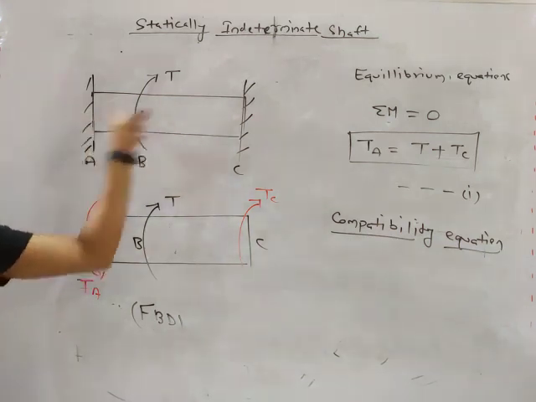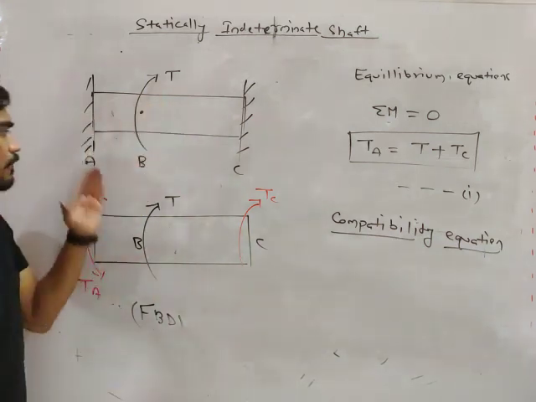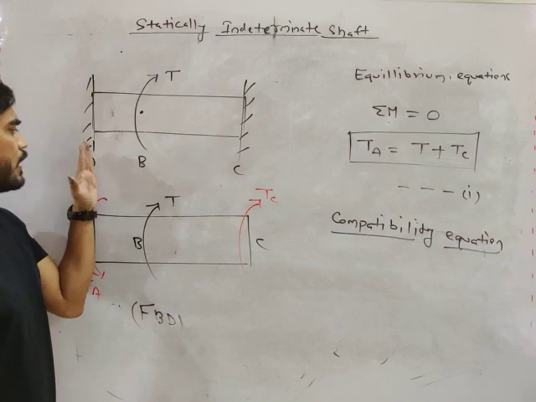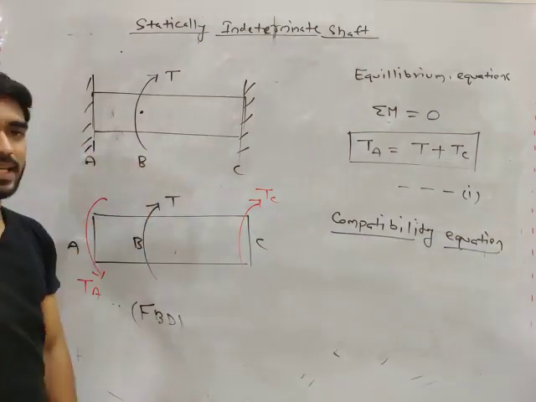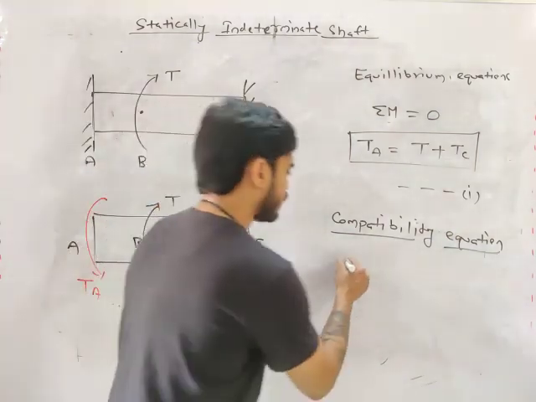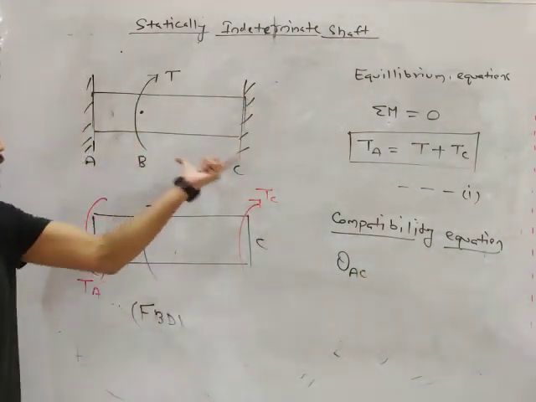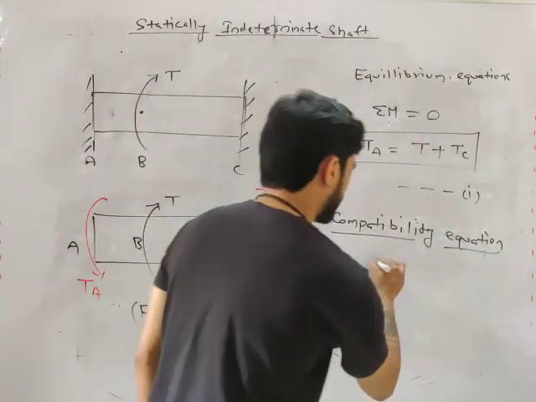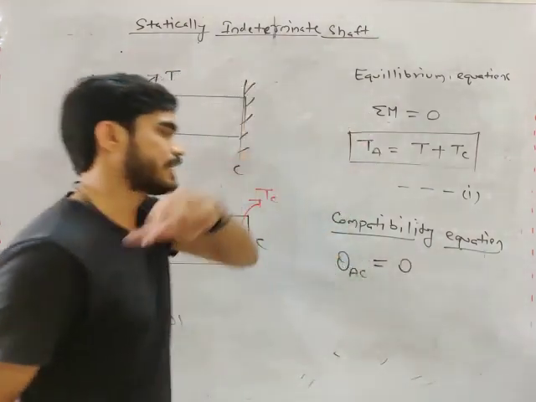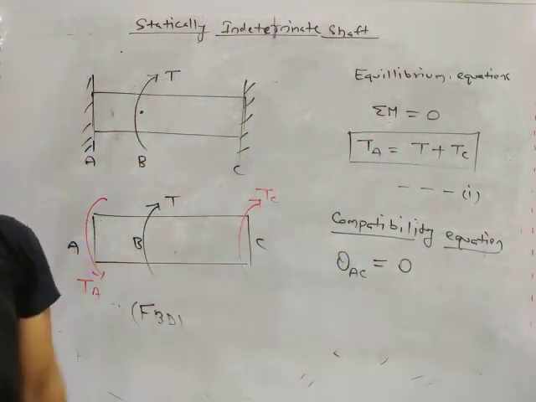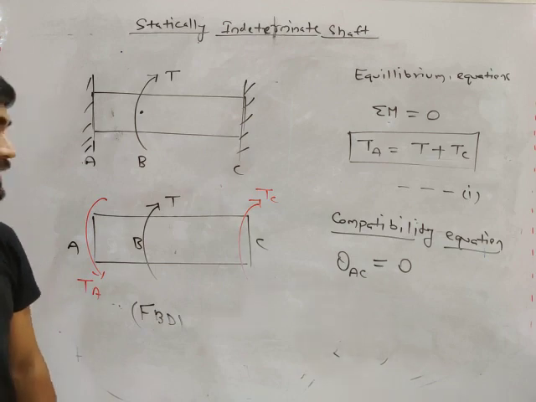So how is the deformation constrained here? Look at this, my friend. If you fix A as well as C, what will be the total angle of twist from A to C? It will be 0. This is your compatibility equation: theta AC equals 0.